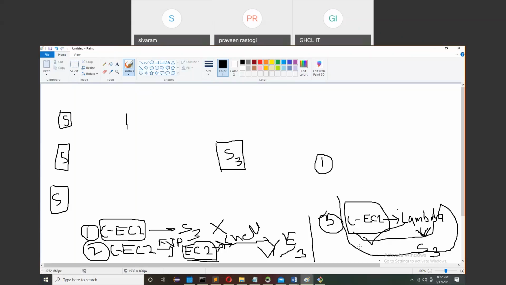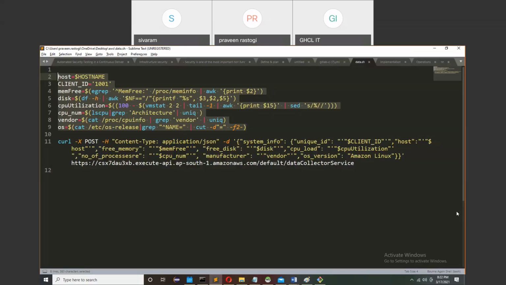Each and every client machine has multiple servers, and these servers will send the data to the GoDaddy server, where we are storing the data: what is the free space, what is the disk usage, CPU usage, and everything. So first I will try to figure out what data we need to send to the server.